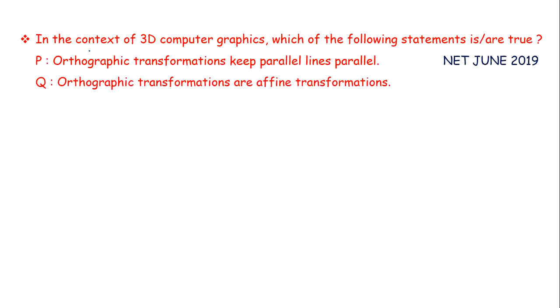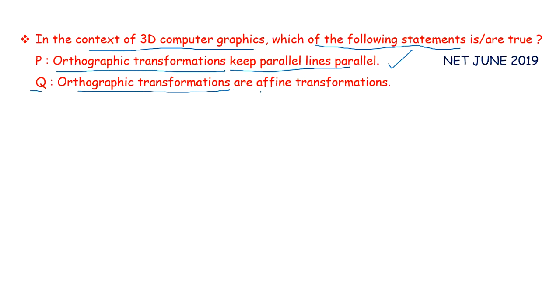Next question is, in the context of 3D computer graphics, which of the following statements is or are true? Statement P is, orthographic transformations keep parallel lines parallel. Now this statement is true. This is the property of orthographic transformation where parallel lines will remain parallel. Statement Q is, orthographic transformations are affine transformations. Now to check whether this statement is true or false, first we need to know what is affine transformation.